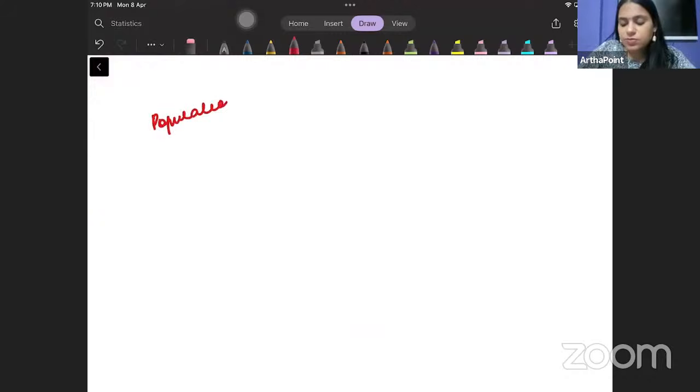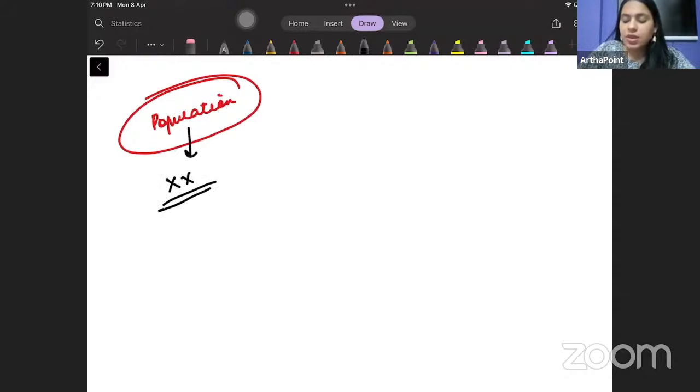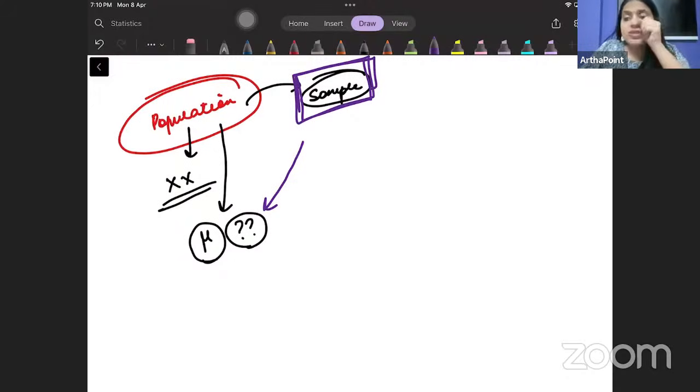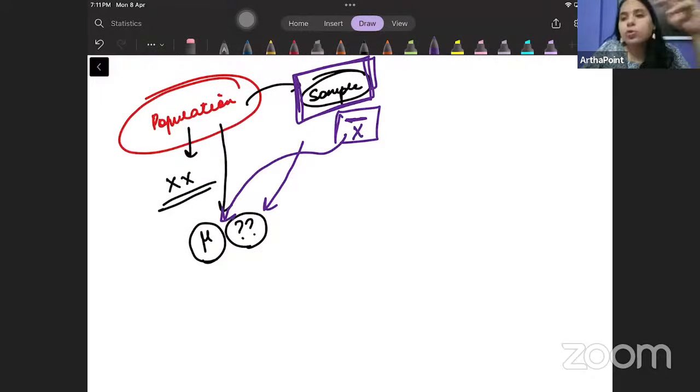See, we have population. ये पूरा पॉपुलेशन तो हमारे डिस्पोजल पे होता नहीं है, पूरी पॉपुलेशन हमारे पास अवेलेबल होती नहीं है. So because population is not available at our disposal, what we do is we work with the sample. अब अगर मुझे ये जानना है कि पॉपुलेशन का मीन क्या रहा होगा, if I want to understand what is the mean of the population, तो इस चीज को एस्टिमेट करने के लिए मुझे सैंपल का कोई एक चीज यूज करना पड़ेगा. I will have to use something from the sample. What I can use from the sample, मैं ये बोल सकती हूँ कि सैंपल का मीन निकालो and that will give you the closest estimate about the population mean. सैंपल का मीन पॉपुलेशन मीन का क्लोजेस्ट चीज होगा.